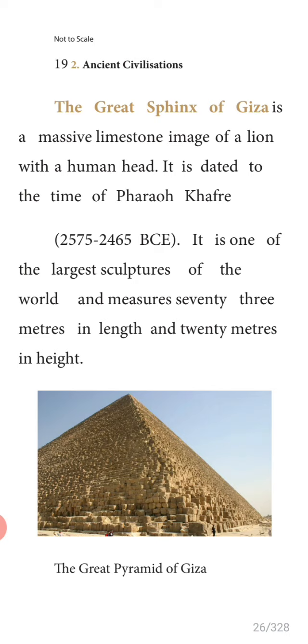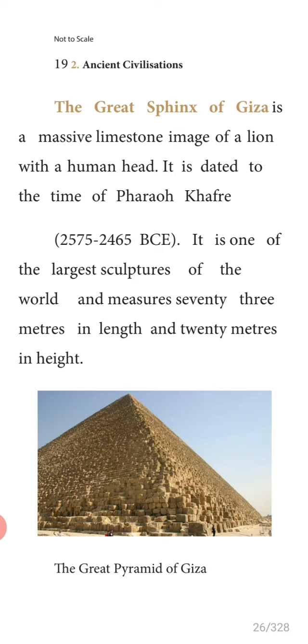Their writing, numerous sculptures, paintings, and carvings attest to the artistic skills of the Egyptians. The pyramids are massive monuments. Mark it. The pyramids are massive monuments built as tombs for the pharaohs. They constructed the pyramids for their rulers.